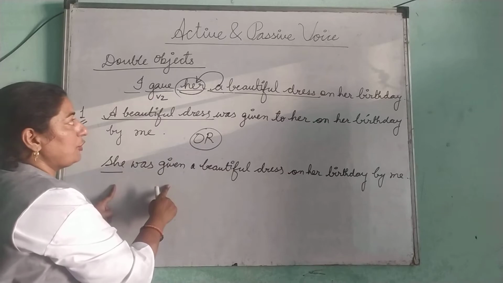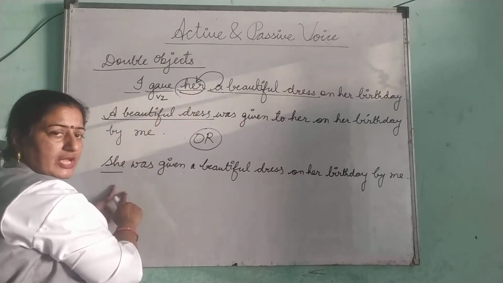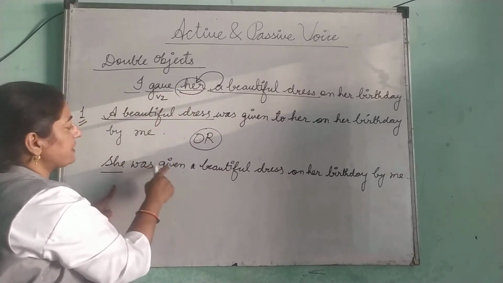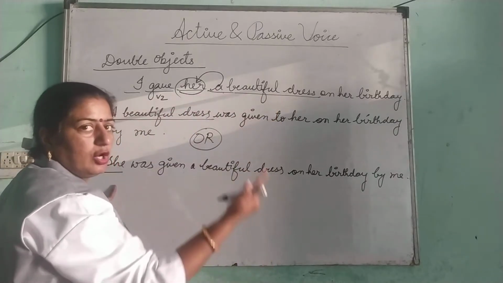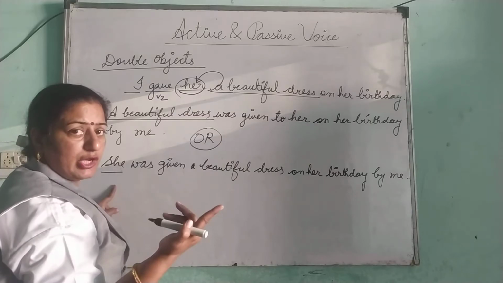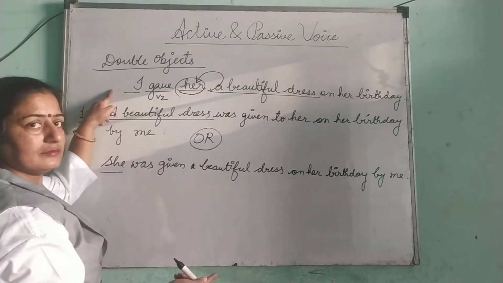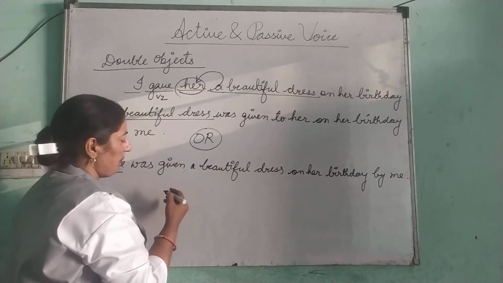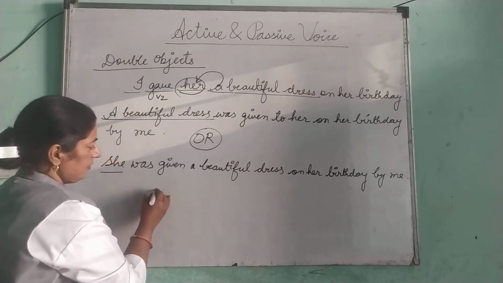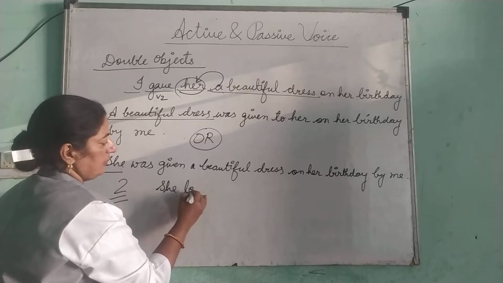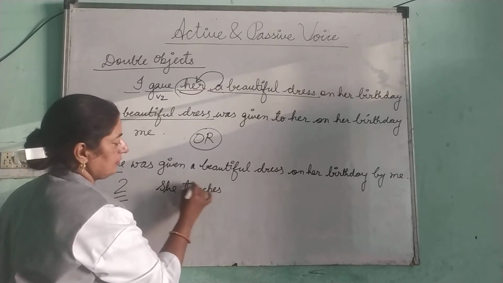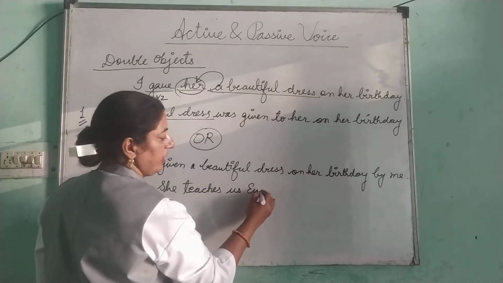And if we want to use first object, she was given what? A beautiful dress when? On her birthday. By whom? By me. Right? Take another example. See, she teaches us English.